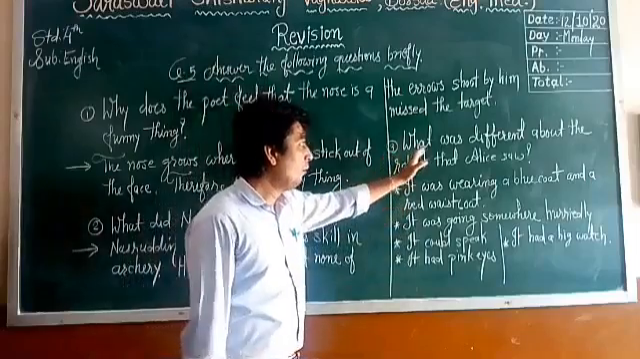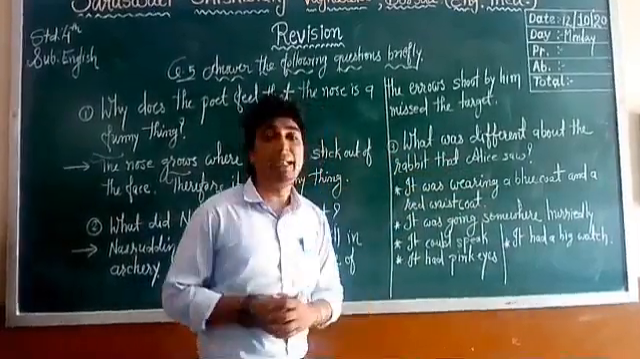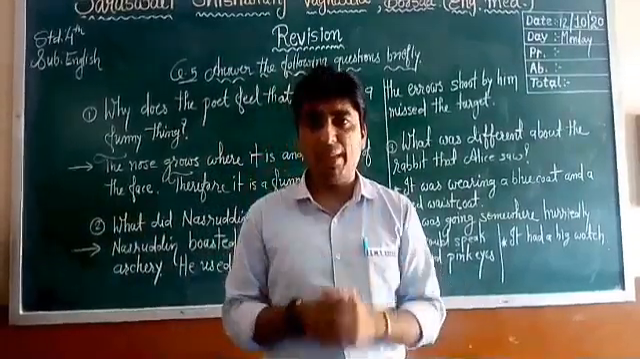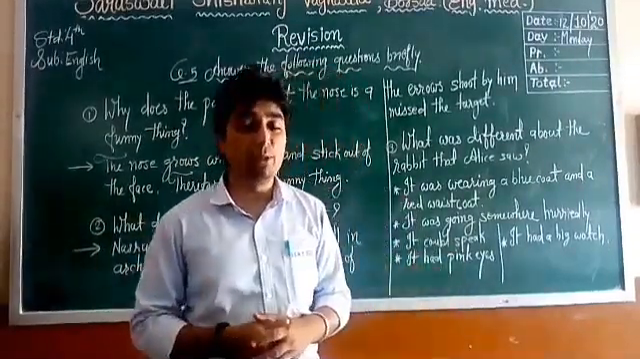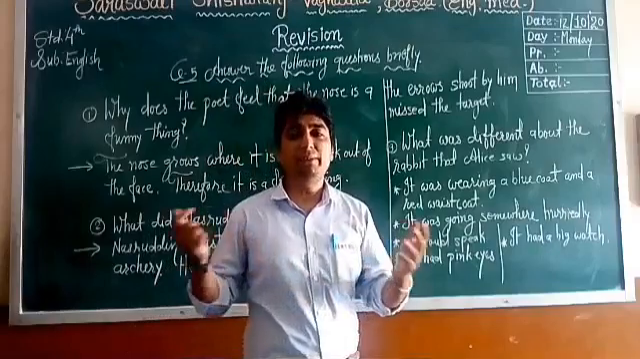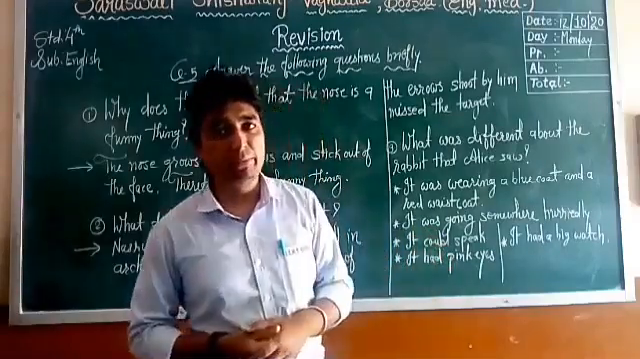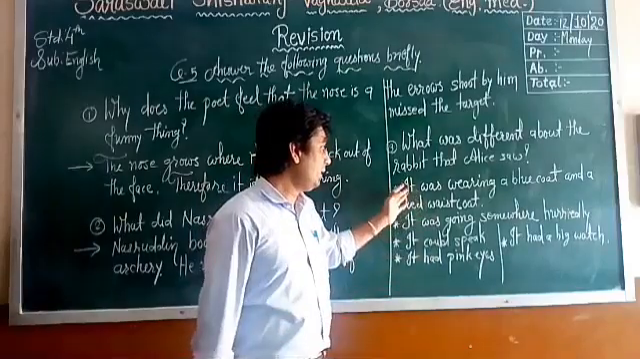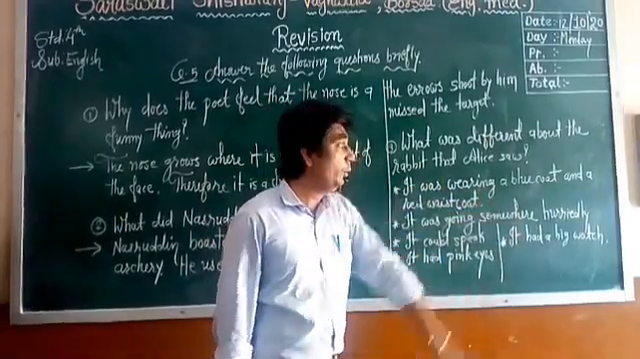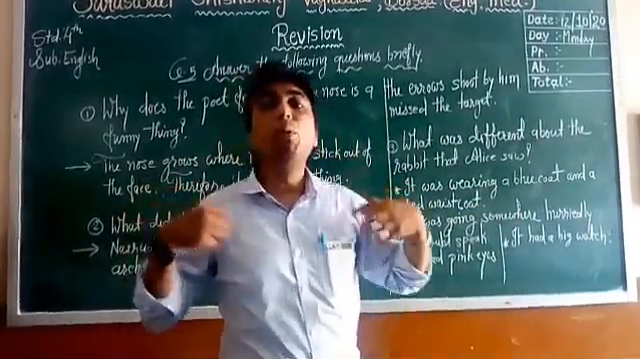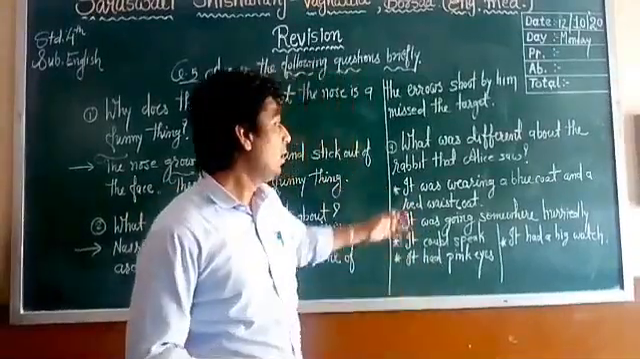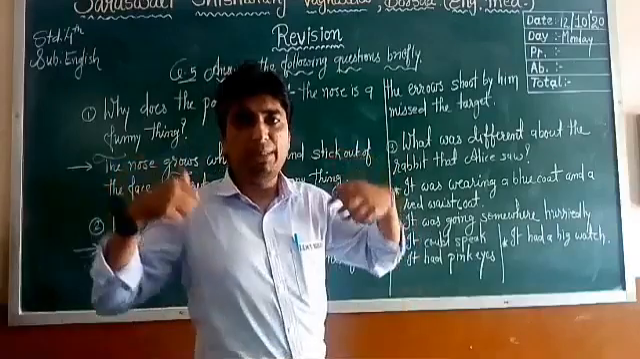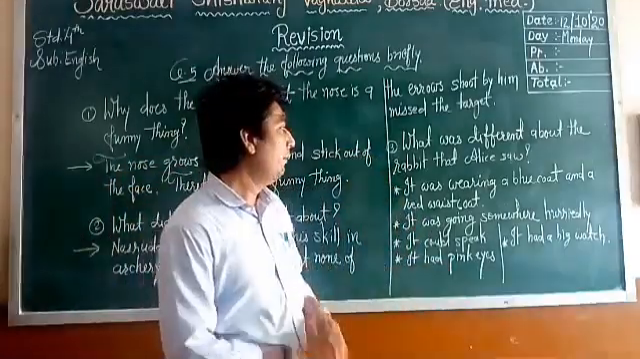Okay. Number 3. What was the difference about the rabbit that Alice saw? Now as we have discussed and learned, there was a rabbit, but it was different. It was unique. Now what were the differences in that rabbit? So the first one is it was wearing a blue coat and a red waistcoat. A red waistcoat, with the blue coat on the upper side.